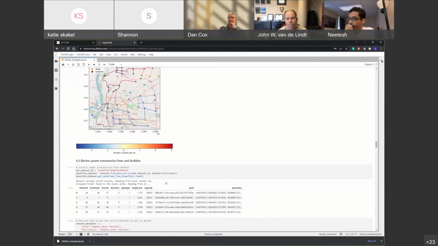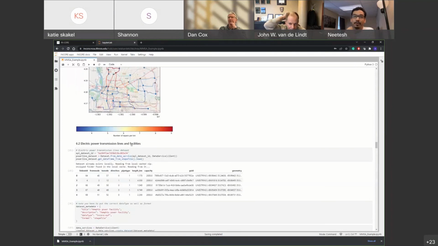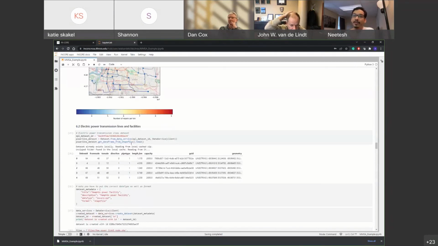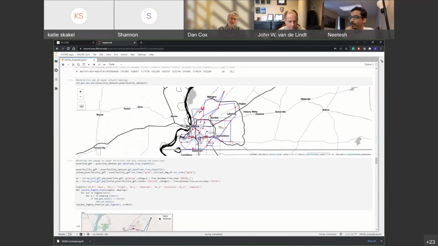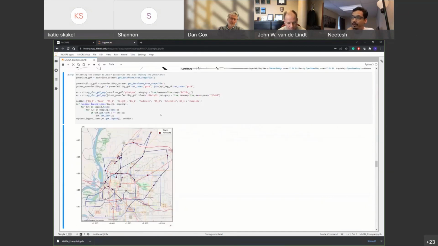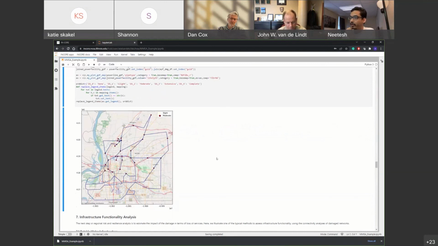Moving on to the electrical power transmission lines and facilities. Power transmission lines are typically considered not damaged in earthquake scenarios. Only the distribution part has some damage, and the substations are prone to earthquake damage. So we are just showing the topology for the power lines and doing the damage analysis for electrical substations. It's very similar to the water case. We are again plotting the topology of these networks and then showing the result for the most likely damage state of the power substations in Shelby County, and then showing the topology of the power lines.